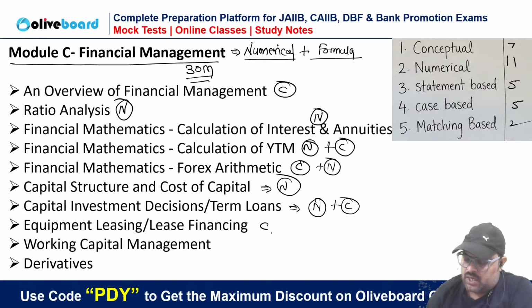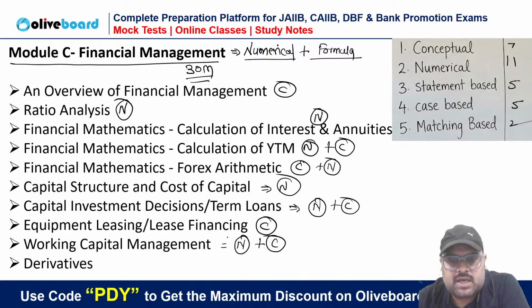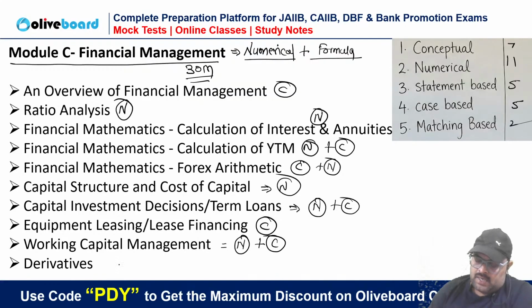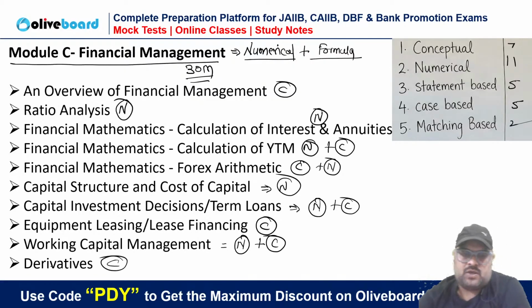Lease is purely a conceptual topic. Working capital management is also dominated by numericals, but there is a conceptual part to it also, which is important. Derivative is a conceptually dominated portion, and numericals are not of much importance in derivatives in your syllabus.